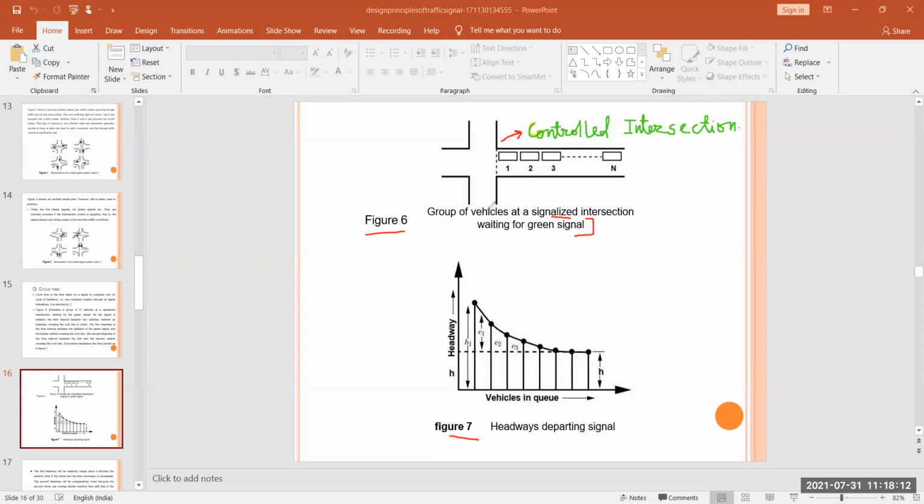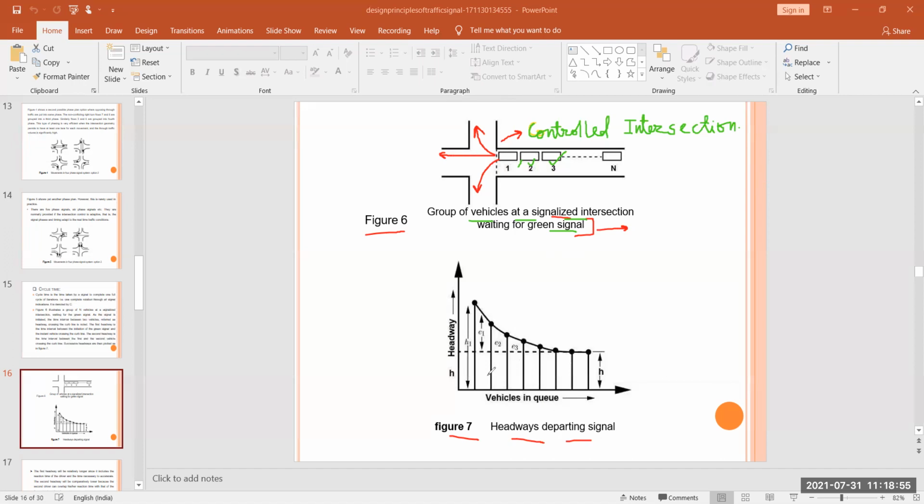Here you see this is your intersection, and a group of vehicles at your signalized intersection waiting for your green signal. Here many vehicles, this vehicle, this vehicle, all the vehicles are waiting for your green signal. When the green signal comes, many vehicles will maneuver this curve, many vehicles will go straight, and many vehicles will maneuver this path. So we say that all the vehicles will go in different directions when the green signal comes.